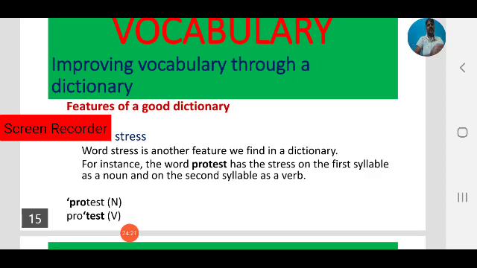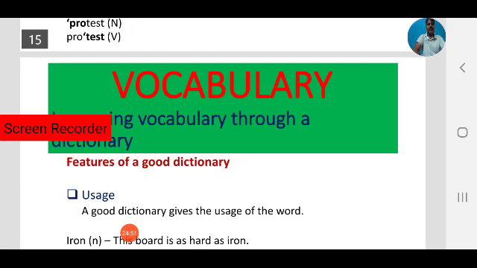While using it as a noun, protest, we stress on pro. Good. So by using a dictionary we can find word stress. This is also part of improving your vocabulary: while using it as a noun, while using it as a verb, where we have to stress and where we need not stress. This is another feature of a dictionary.